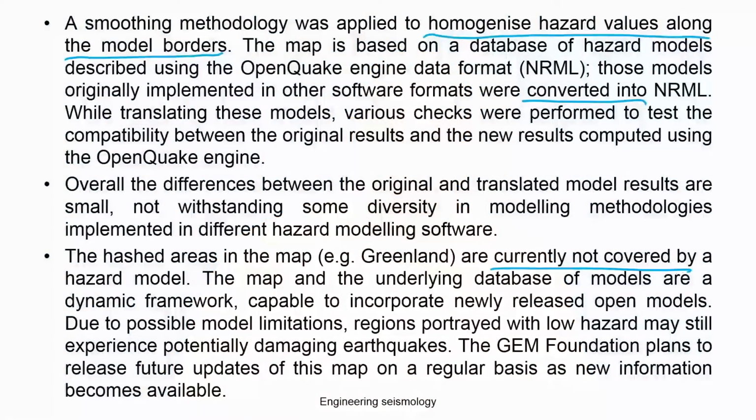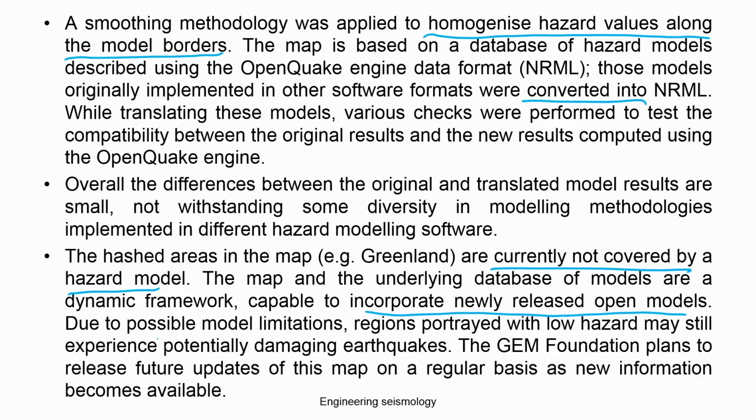That was the main priority. The gray area on the map, like Greenland, is currently not covered by a hazard model. The map's underlying database of models is a dynamic framework, capable of incorporating newly released open models.